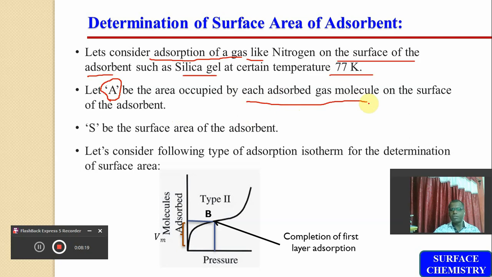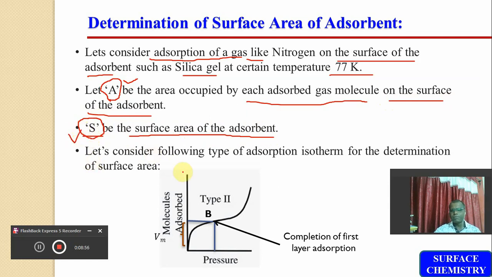How many molecules are adsorbed, their total surface area will depend upon the number of molecules, but the surface area occupied by each adsorbed gas molecule is indicated by capital A. Let capital S be the surface area of the adsorbent which is available for adsorption by the gas molecules. This is the total surface area, and we are interested in calculating the value of the surface area of the adsorbent, meaning the value of S.